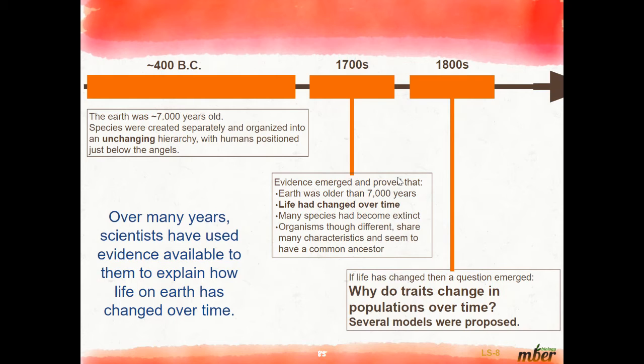Organisms, though different, share many characteristics and seem to have a common ancestor. In the 1800s, if life had changed, a question emerged: why do traits change over time? Several models were proposed.